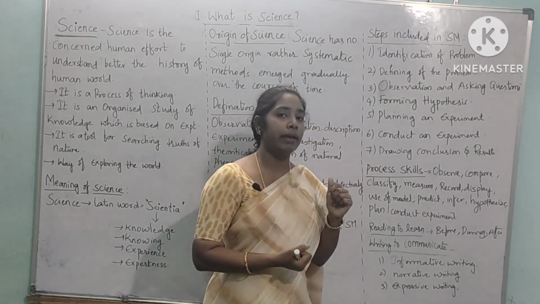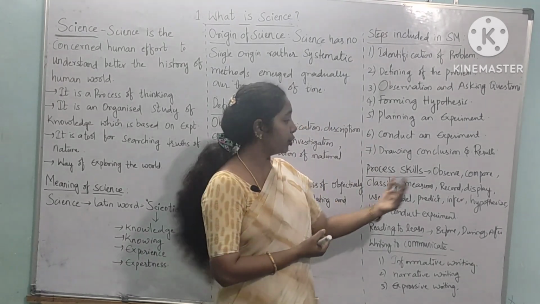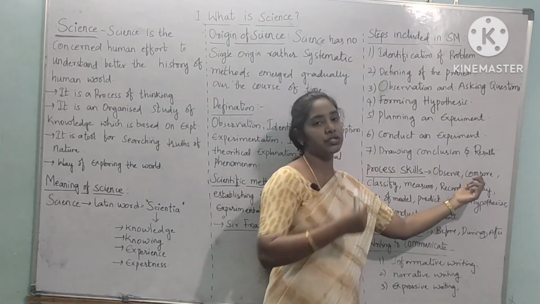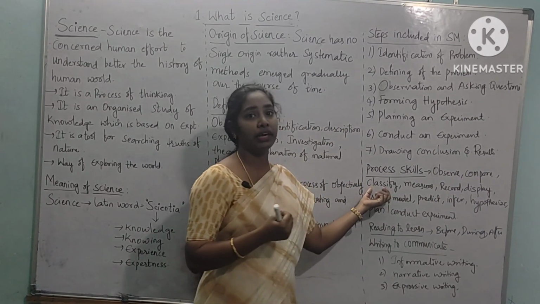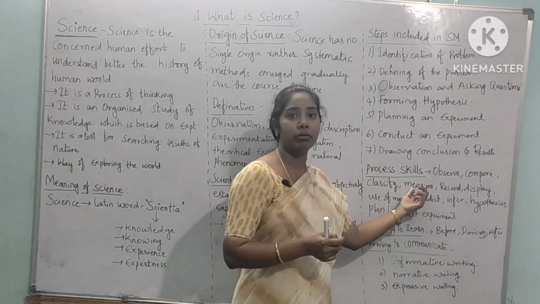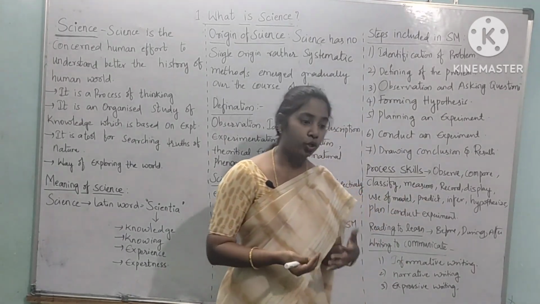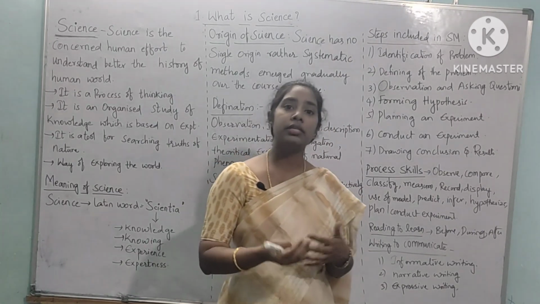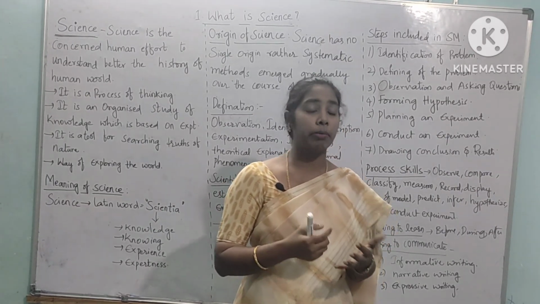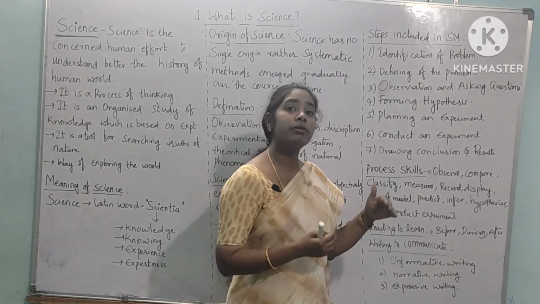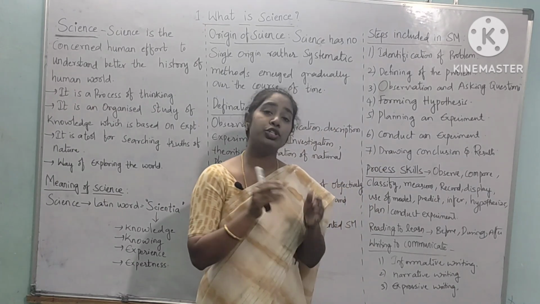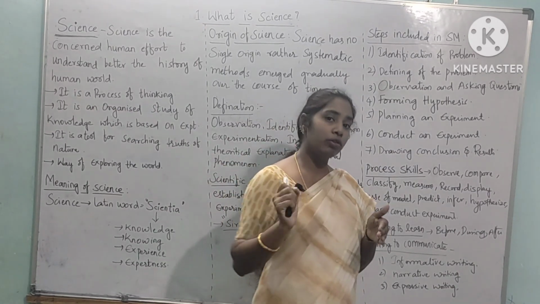When we are doing some activity or an experiment, you have to observe, you have to compare the present result with the past result. Next, you will classify. Classify is nothing but differentiating. Next, you will measure by using some equipment like test tube, conical flask, and measuring cylinder. There are many science equipments, and by using all of them you will measure. Next, you will record your observations. The observations which you got, you will record them, you will write them.